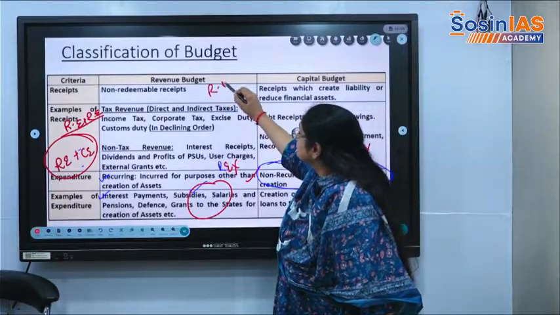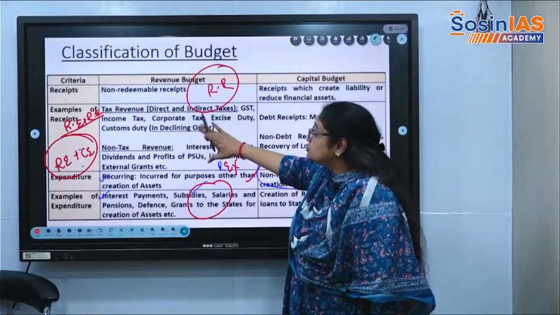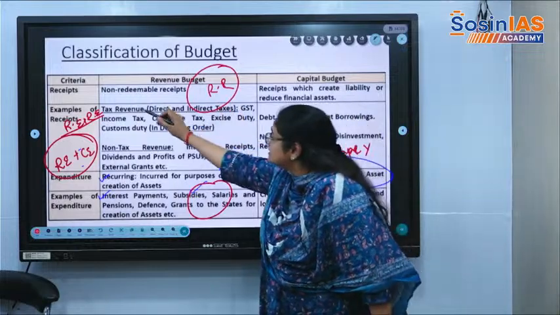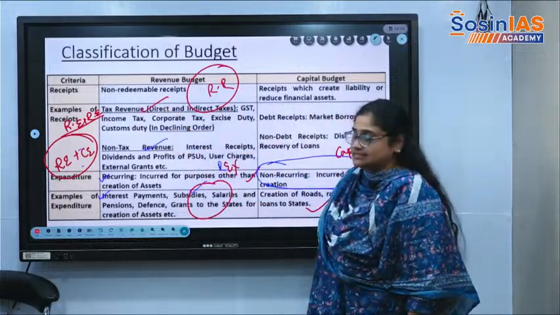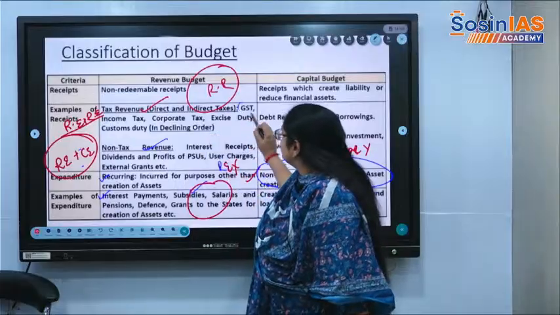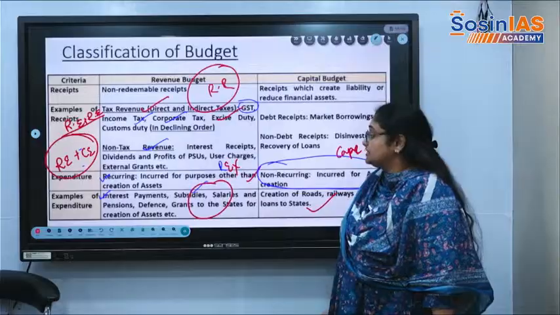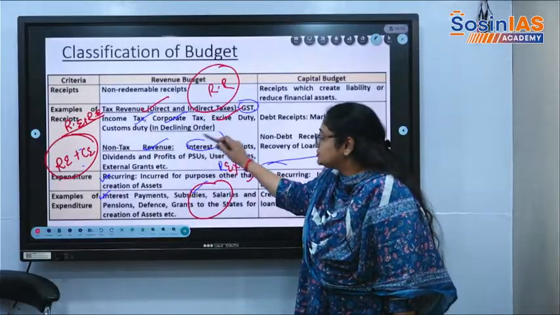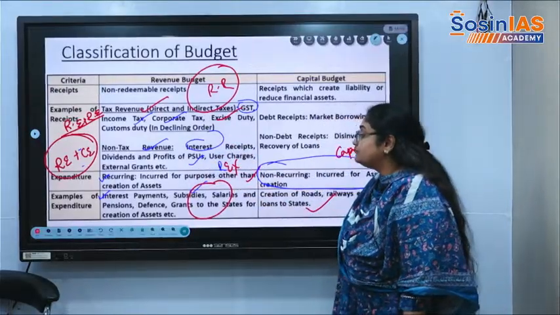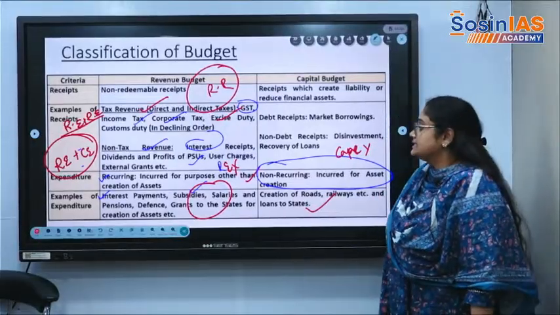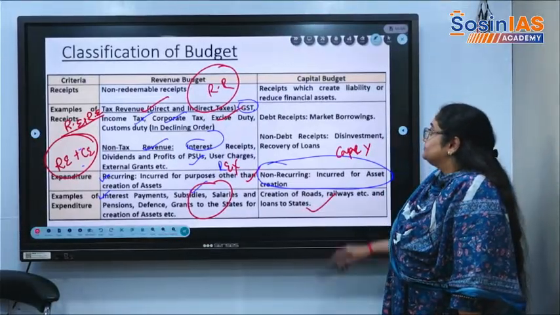Revenue receipts. What are revenue receipts? How much money the government is getting. One is tax revenue, another one is non-tax revenue. Tax revenue consists of GST, income tax, corporate tax, customs duty, excise duty. Non-tax revenue are interest receipts, dividends, profits, external grants and user charges.